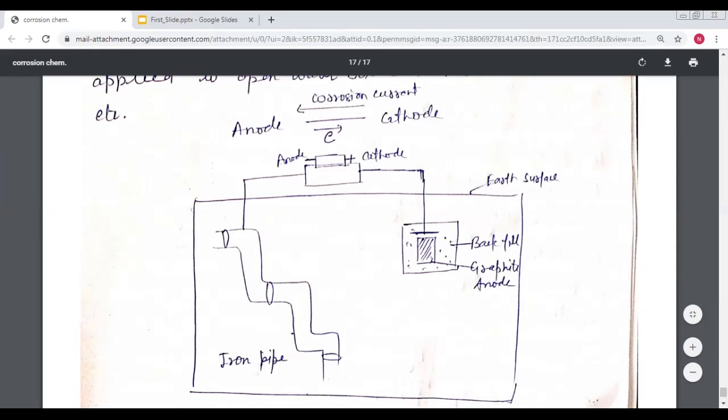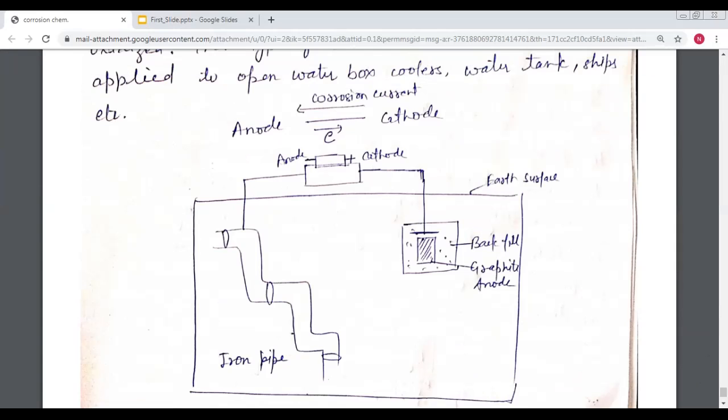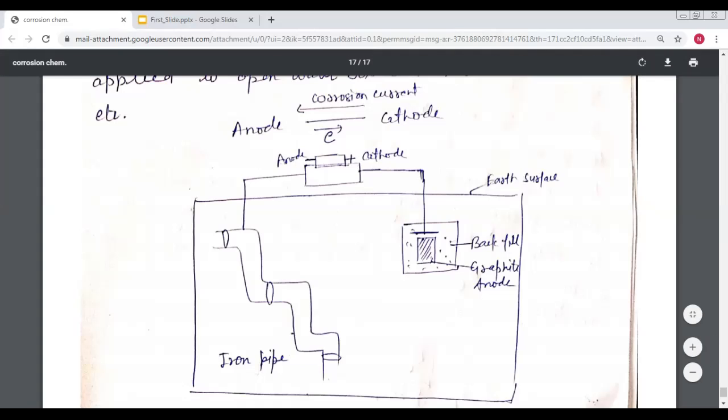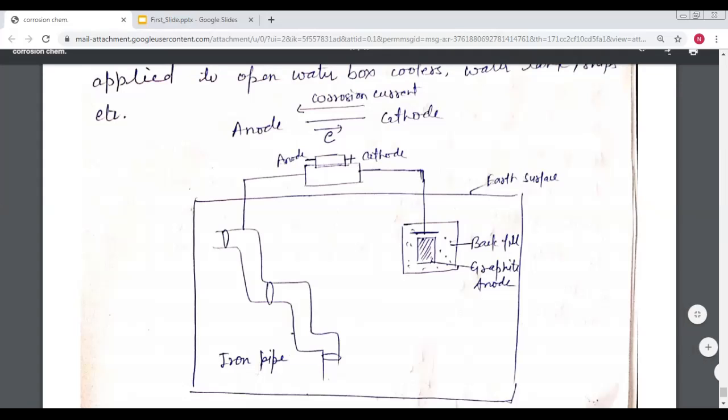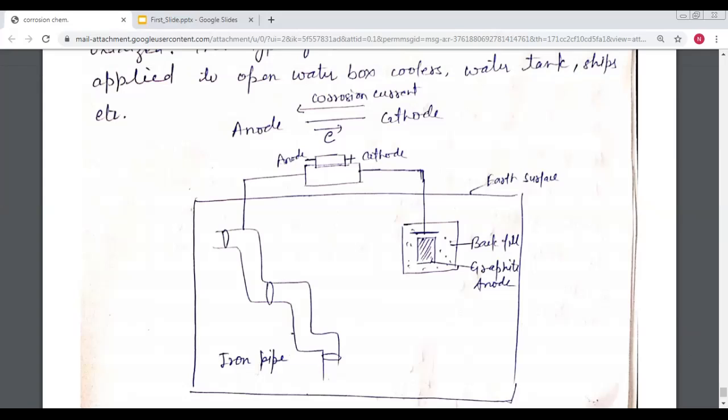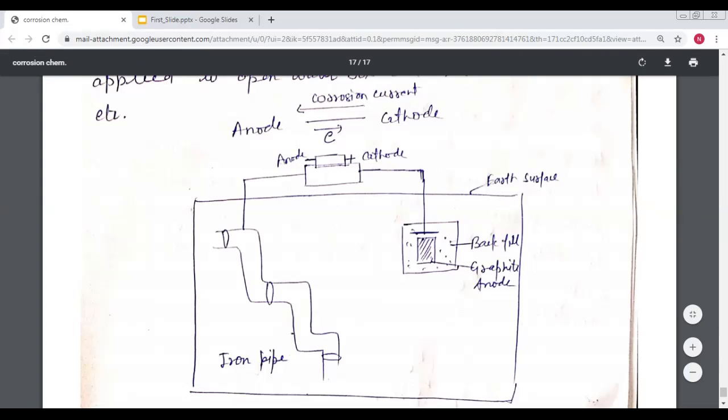We can say that in an electrochemical cell, there is the flow of electron from the anode to cathode. And here one more current is working, which goes in the opposite direction of the flow of the electron. And this current is known as the corrosion current. I repeat again, when oxidation takes place, or we can say there is the flow of electrons from the anode to the cathode, the other current is working opposite to the flow of electron, and this current is called the corrosion current.